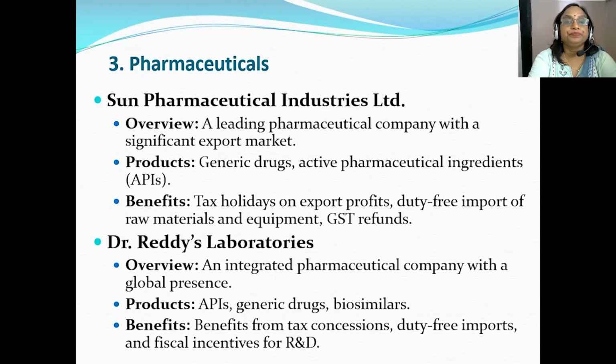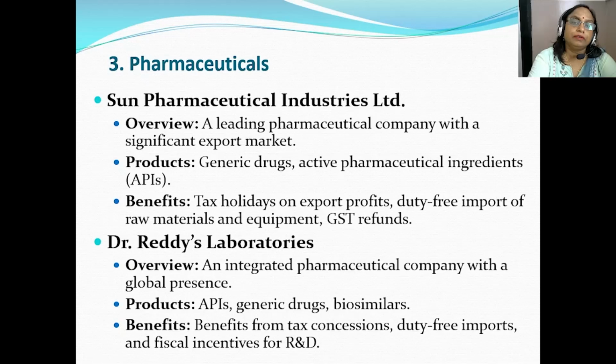So it manufactures generic drugs, active pharmaceutical ingredients, that is APIs, and it is enjoying the benefits such as tax holidays on export profits, duty-free import of raw materials and equipments, and also GST refunds.